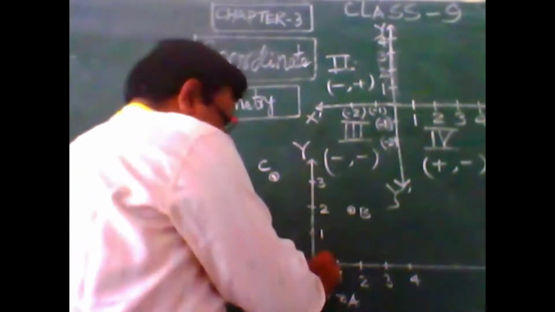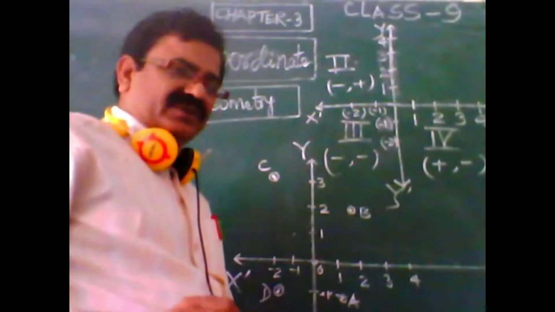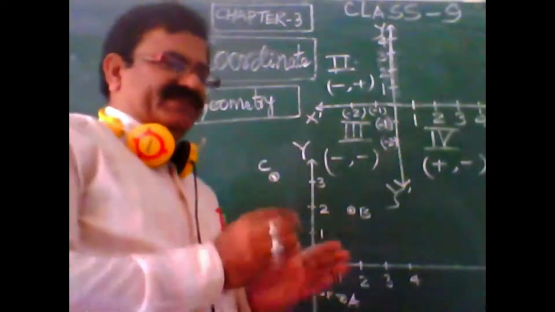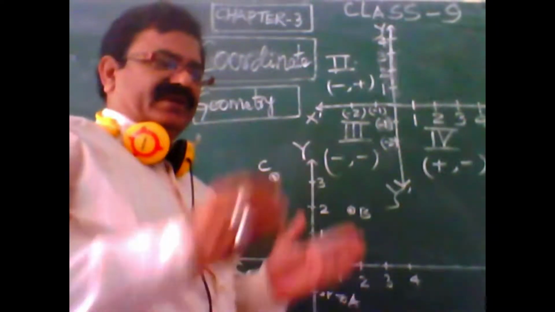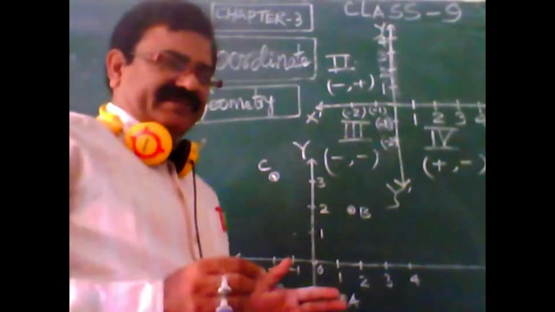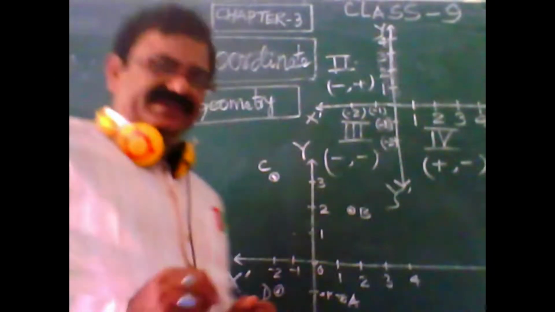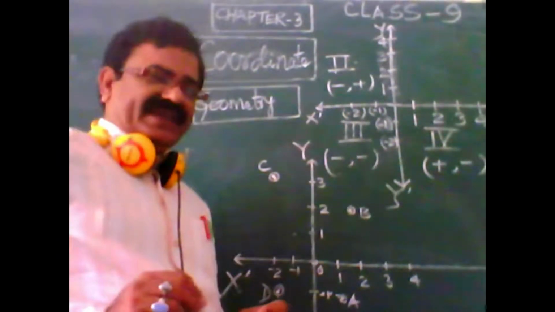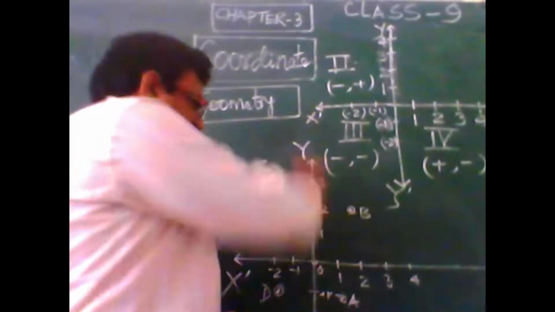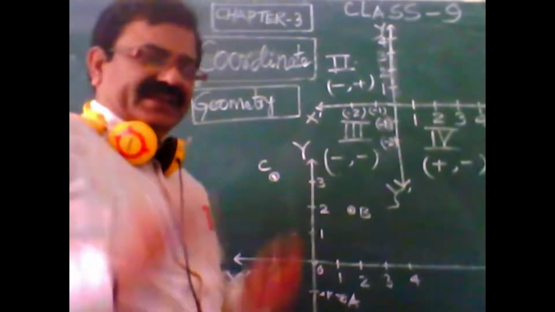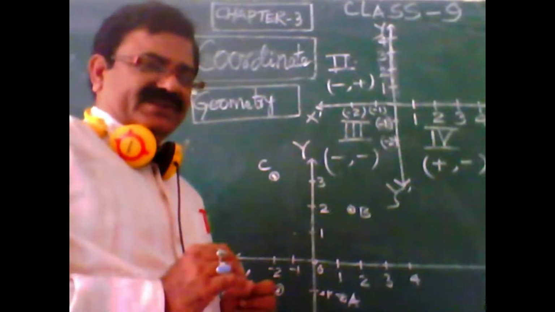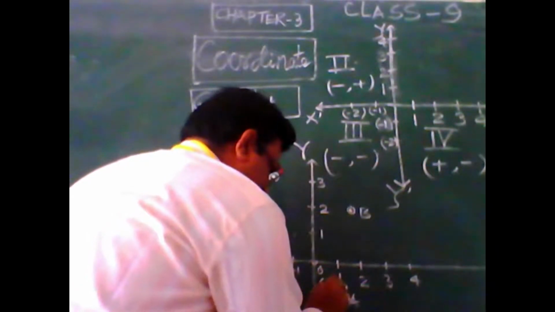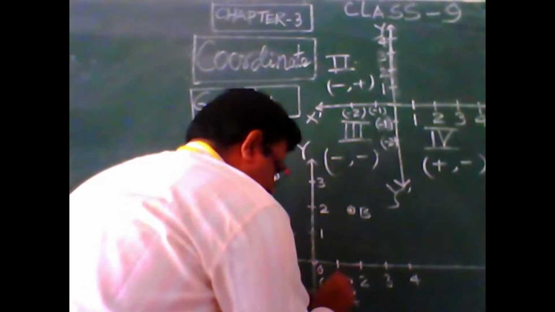So that (0, 0) is called the coordinate of point O. Coordinate is a specific distance from the vertical and the horizontal line, but we have to take care while writing the horizontal distance, which is called x, and the vertical distance, which is called y. These two distances are written in a specific bracket, like 0 and also 0.